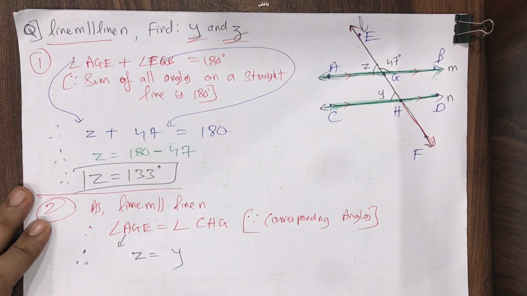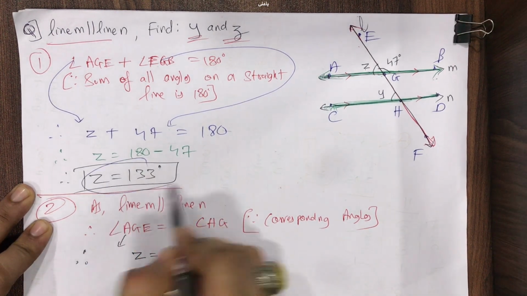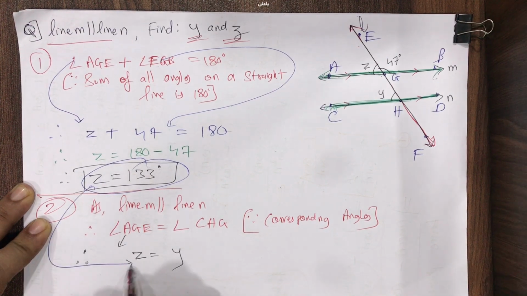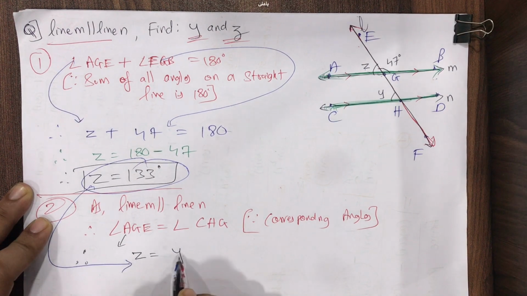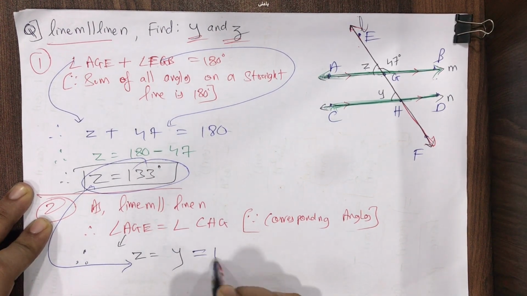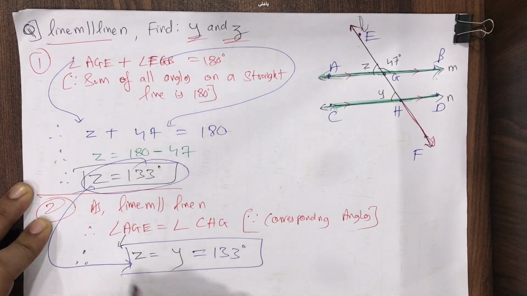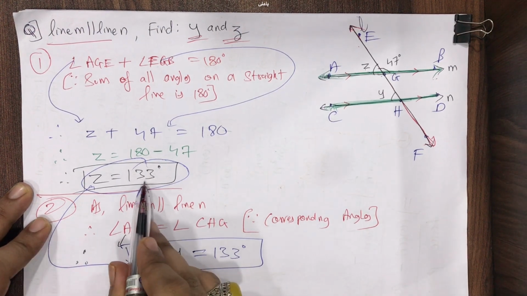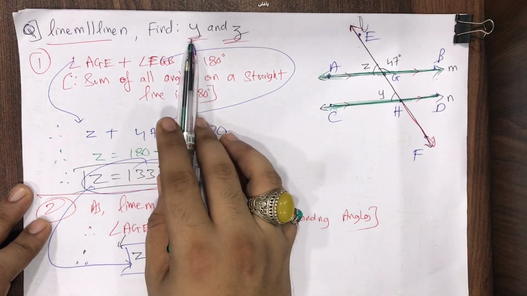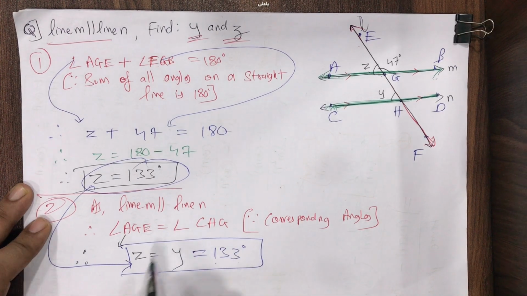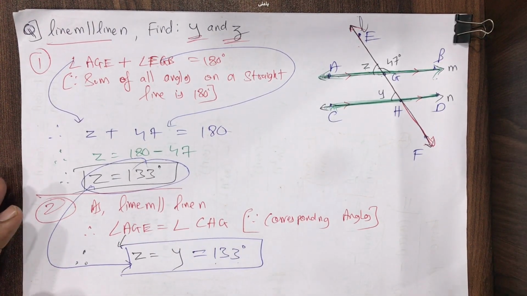Please see here, everyone. We already found out the value of this Z. And what's the value of Z? We found the value of Z as 133 degrees. So if Z is equal to Y, then Y will also have the value of Z, which is 133 degrees. Yes, Z and Y are equal. So we got both the unknowns. Value of Y is 133 degrees and value of Z is also 133 degrees. That's it, students. Please pause the video and complete this very quickly.